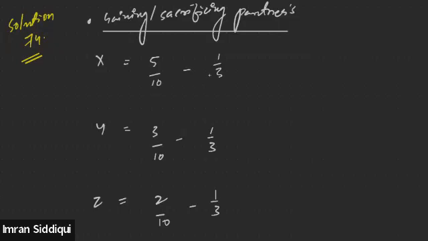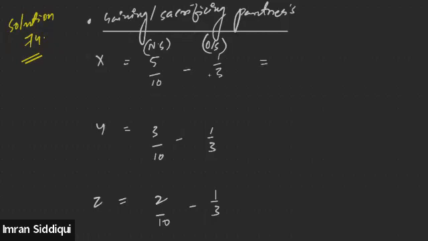So to find out the gaining and sacrificing share, as I already told you, we need to apply this formula: new share minus the old share. When you subtract the old share from the new share, you will get the sacrificing or the gaining share of the partner.